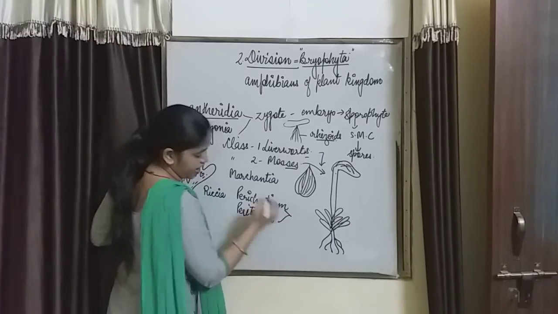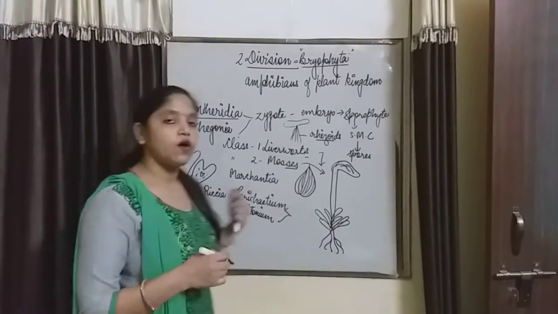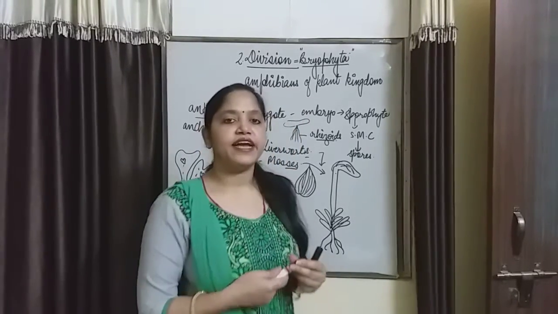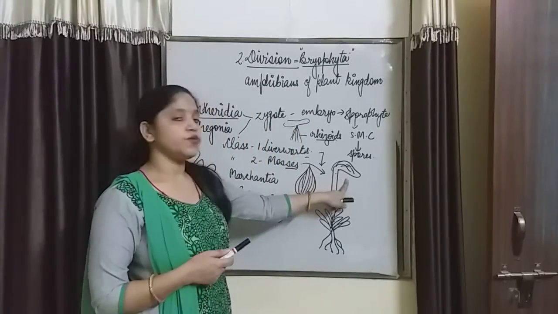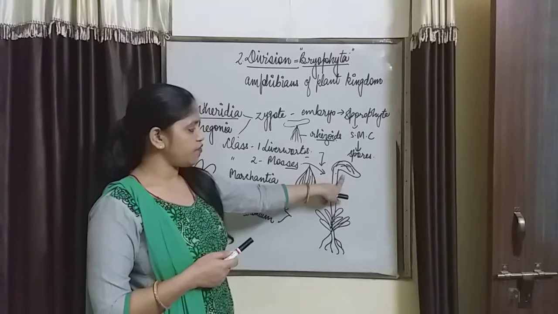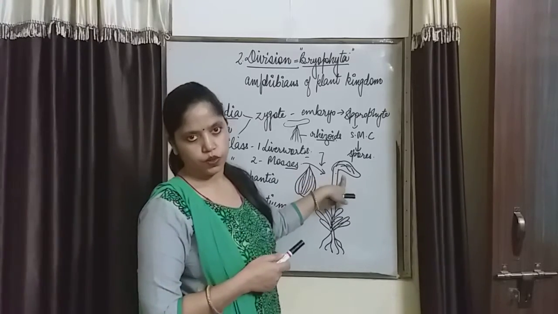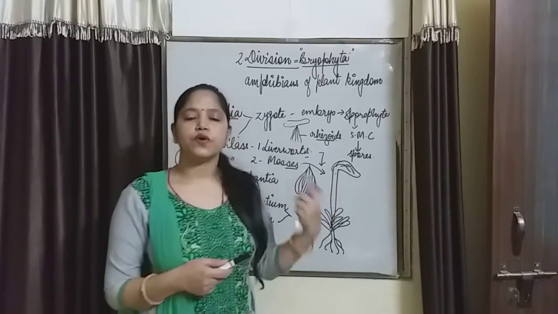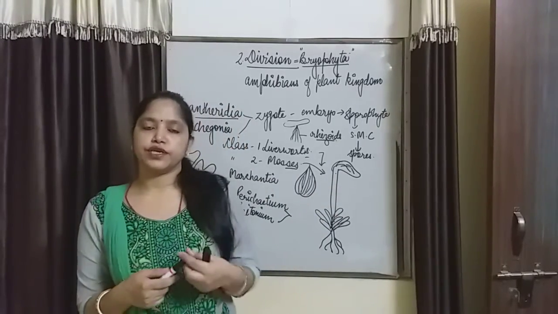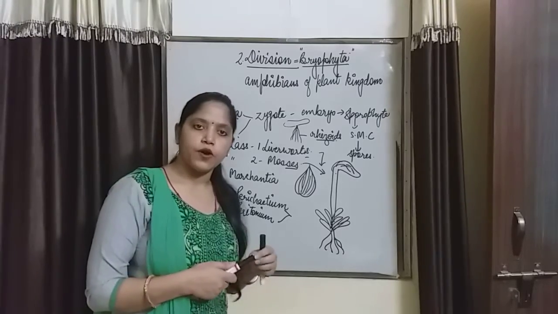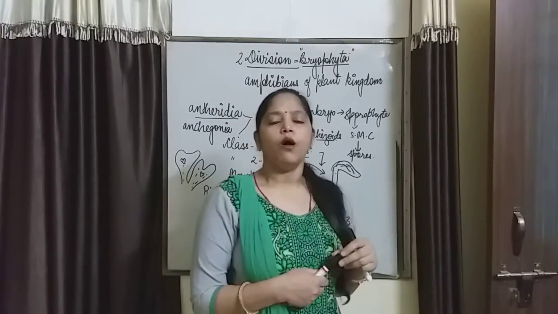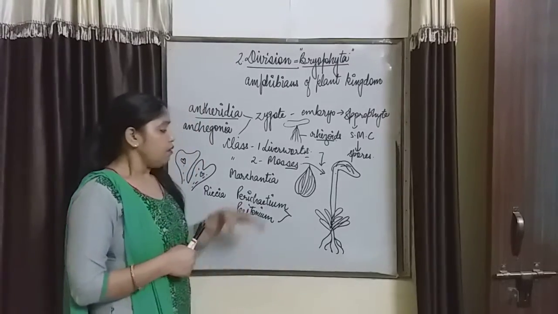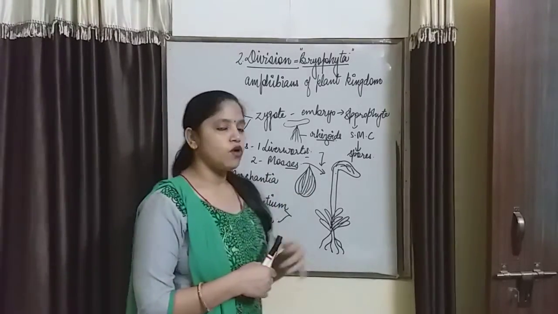After fusion, the zygote will form. Then the zygote gives rise to the sporophyte. This is the sporophyte which contains so many spores. After meiosis, the spores are formed, and spores on liberation give rise to the new plant body, that is protonema, the haploid plant body, right? So this is the life cycle of the mosses.